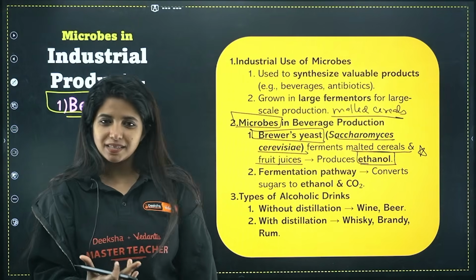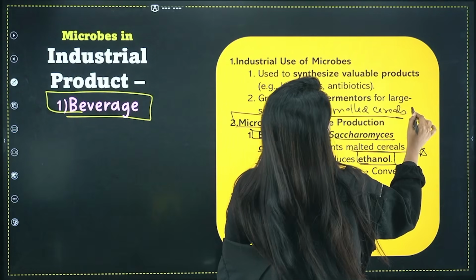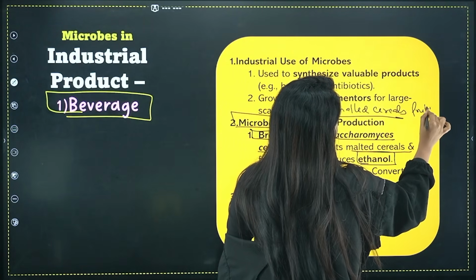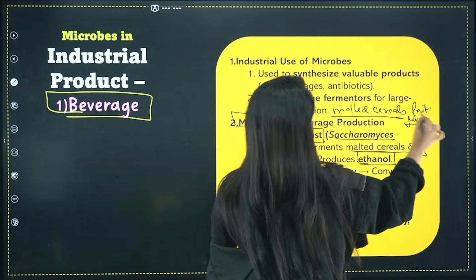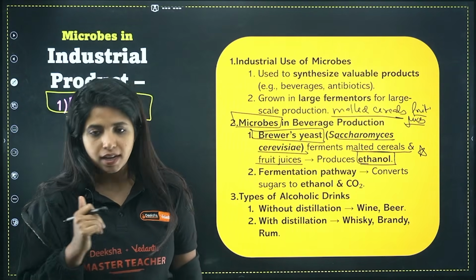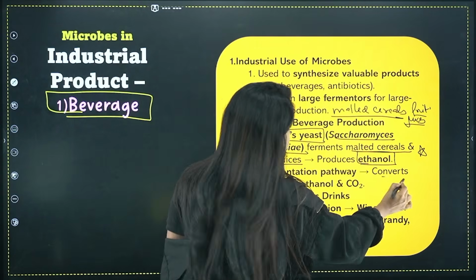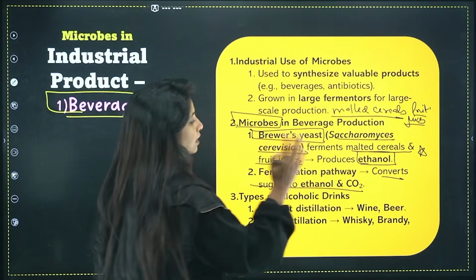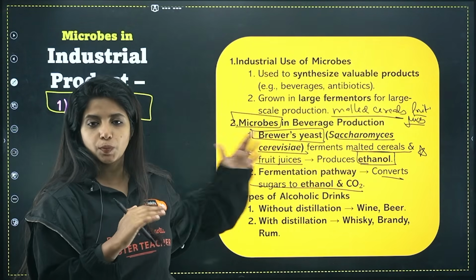So malted cereals are being taken. Apart from that, fruit juices are also being taken. Malted cereals and fruit juices are being fermented to produce what? Ethanol, which is an alcohol. Now the fermentation pathway, as I said, converts sugar to ethanol and CO2, etc. I already spoke about that, right?